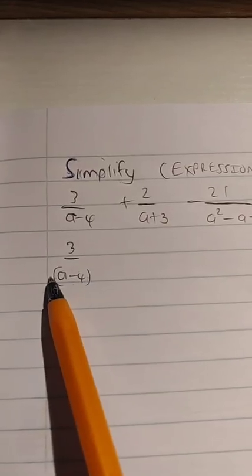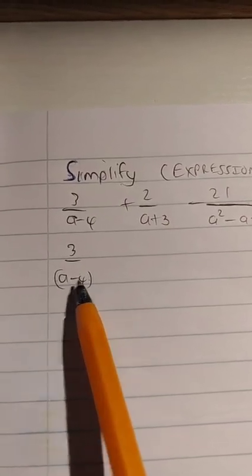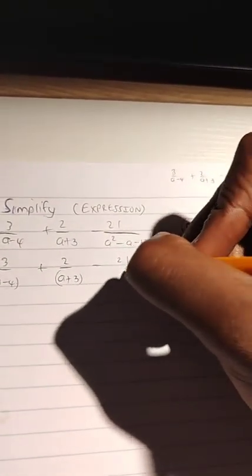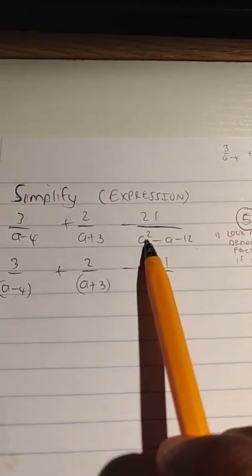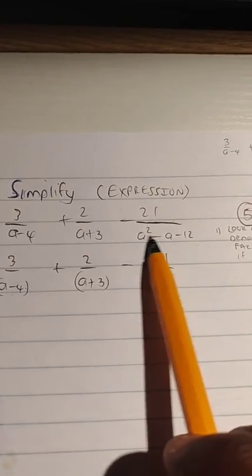So let's look there. 3 over a minus 4. You see me put this in brackets, guys. That's an indication that I see that in this expression in the denominator, there's a common factor, which is 1. So I take that out, all right? An invisible one, by the way. And then a minus 4 I put in brackets to indicate factorization, plus 2 over, same thing with a plus 3. There's a common factor of 1, brackets there, minus 21 over, now what do you see here, guys, in the denominator? What type of expression is this in the denominator?